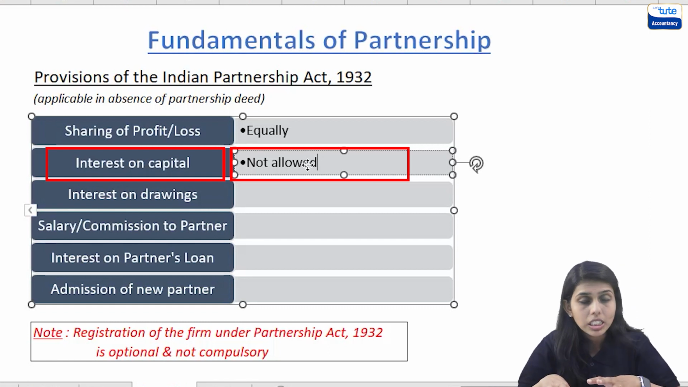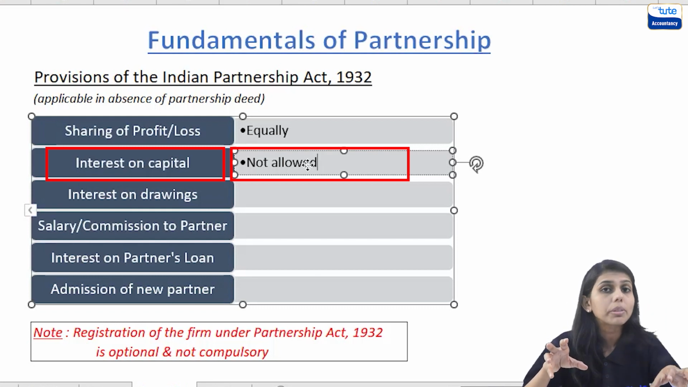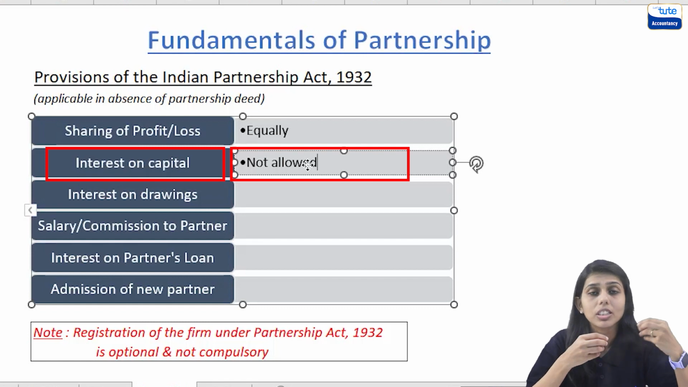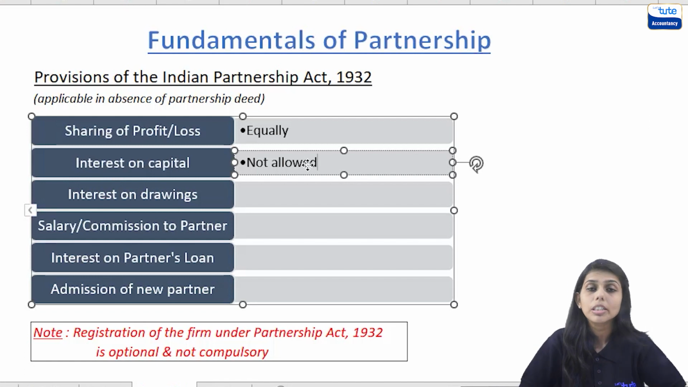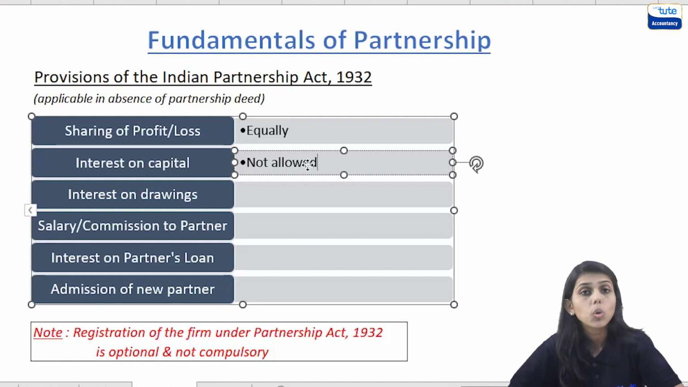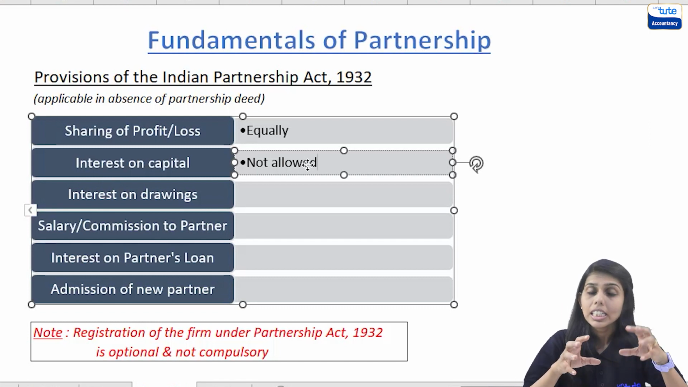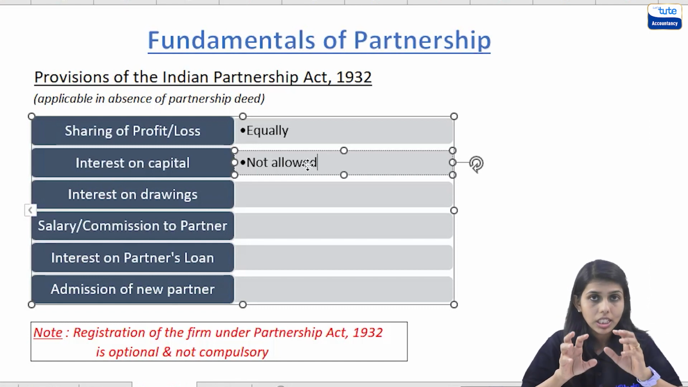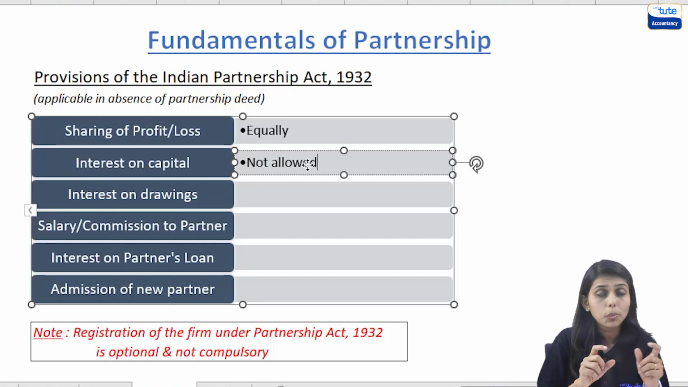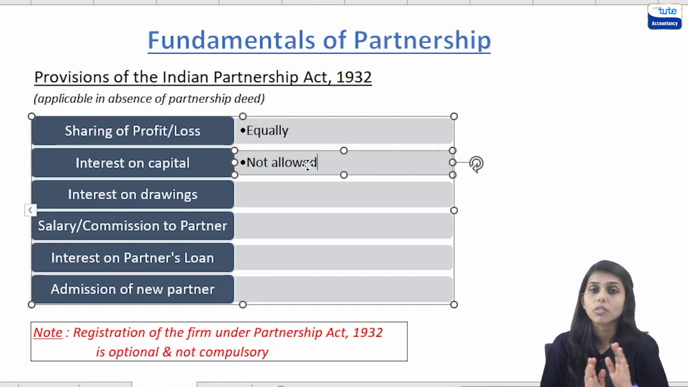Now, if there is an agreement, a deed, and it is mentioned that interest on capital would be paid at say 5% or 6%, then interest would be paid. But if there is no deed, no agreement, then the provision of the Indian Partnership Act says that no interest on capital is allowed. So, friends, do remember, even if the capital amounts of the partners are different, if there is no deed, no provision, then the provision of the Indian Partnership Act would apply and interest on capital would not be allowed.